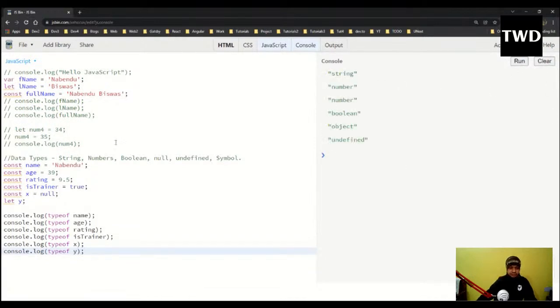See, typeof name, it is string, as I've told. Both of them, this 39 whole number, and floating point, both of them number. True, false, it will give boolean. Typeof y is undefined. Typeof x should be null, but this is a bug in JavaScript. So typeof null gives us object, but it is null only. So this is how we define. So this is all about the data types.